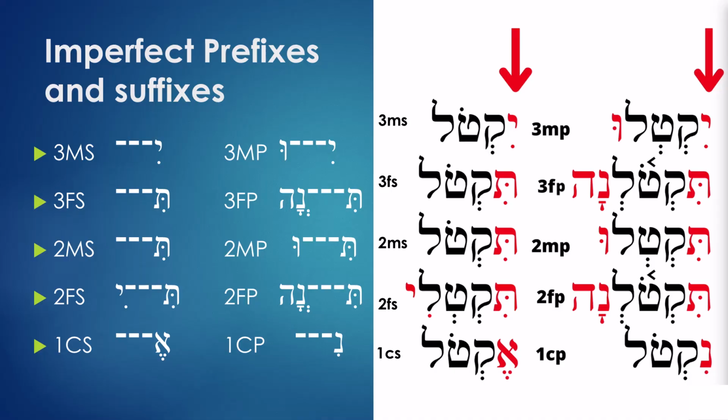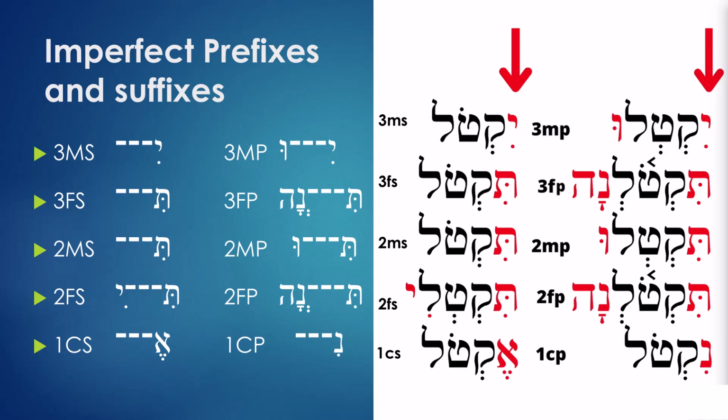That's how you're going to add the prefixes to the verb forms. And notice the imperfect form also has some parts where it has suffixes. It has 4 parts, and you need to know those 4 parts. But otherwise, the major ones are prefixes. And that's how you add them.